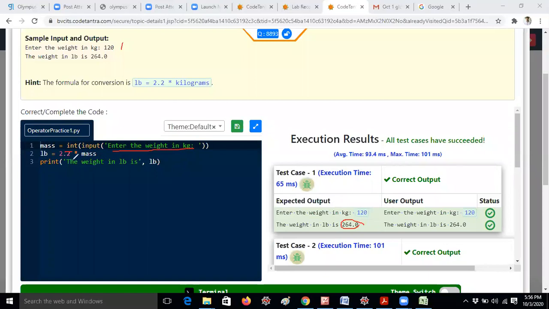So LB equal to 2.2 into mass, the weight in LB is LB. So whatever the 120 kgs you mentioned, that will be converted into pounds. So the weight in LB is displayed like 264.0. So this is the first program. It takes only 1 minute, guys. That's all.